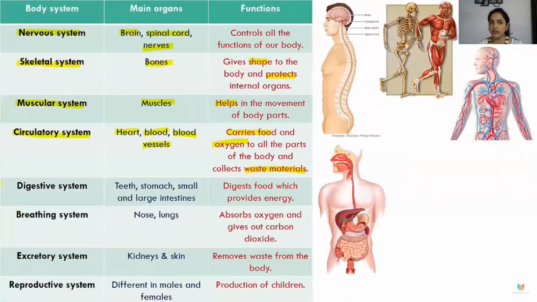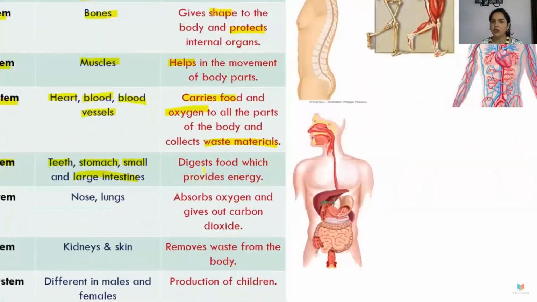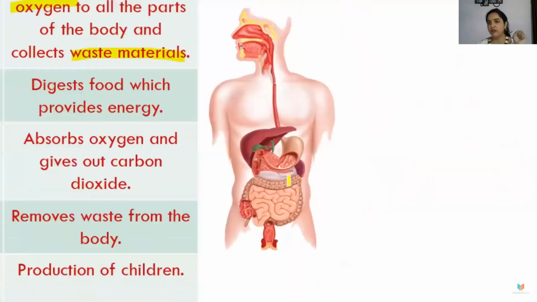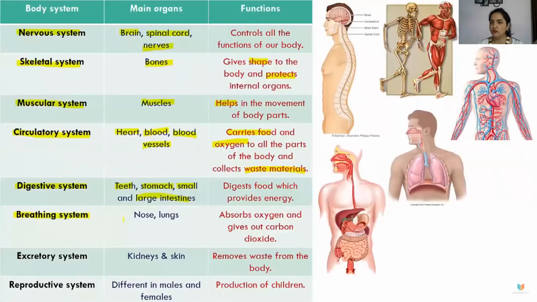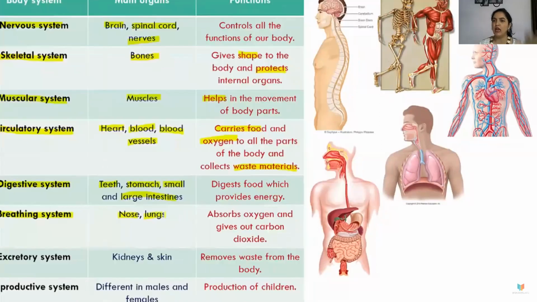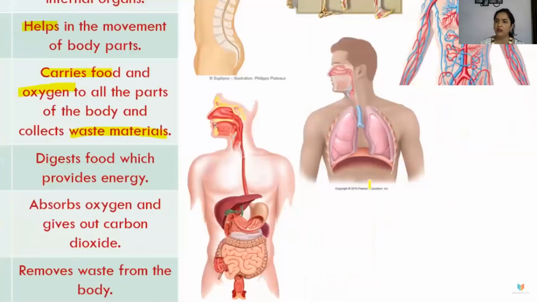We have discussed the digestive system earlier. It has teeth, stomach, small and large intestine, digests the food and provides energy. We have already studied that, and we are very well aware of our digestive system. Next comes the breathing system. Nose and lungs are connected with this. It absorbs oxygen and gives out, or exhales, CO2, which is carbon dioxide.